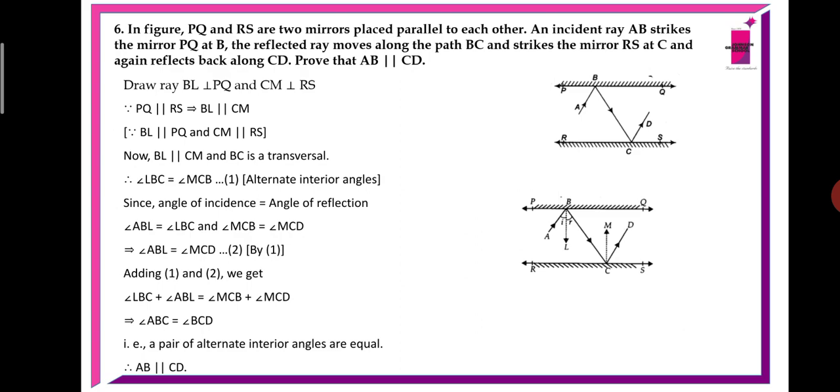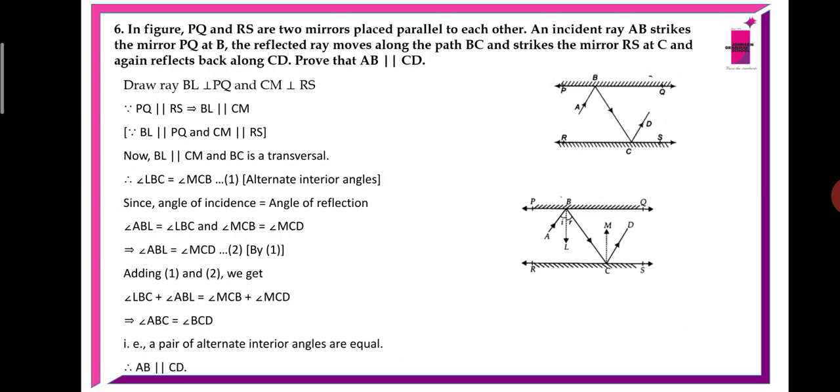Sixth problem. In the figure, PQ and RS are two mirrors placed parallel to each other. An incident ray AB strikes the mirror PQ at B. The reflected ray moves along the path BC and strikes the mirror RS at C and again reflects back along CD. Prove that AB is parallel to CD. We should prove that AB and CD are parallel.